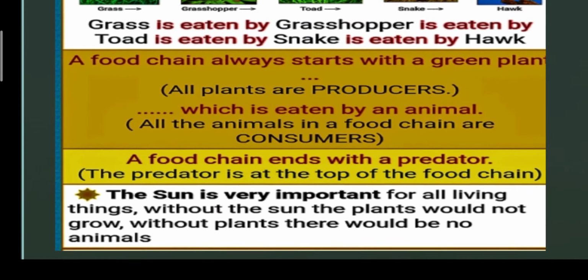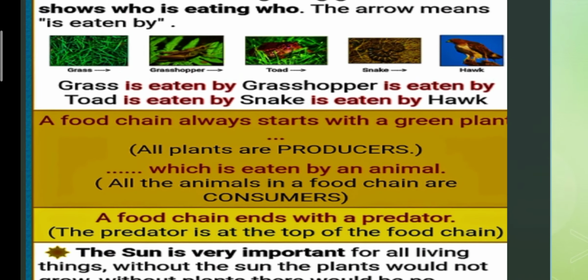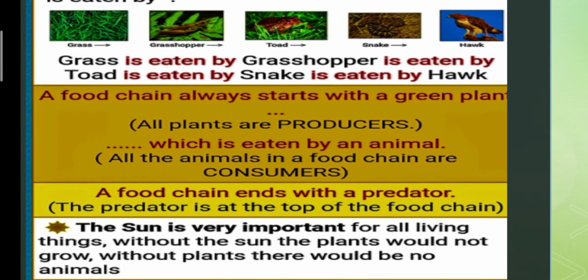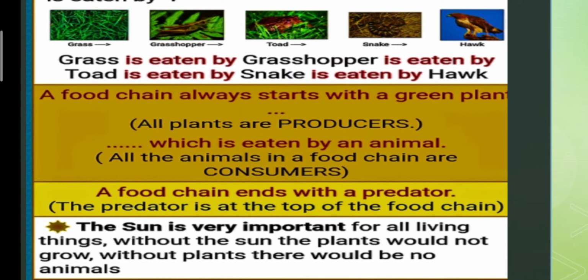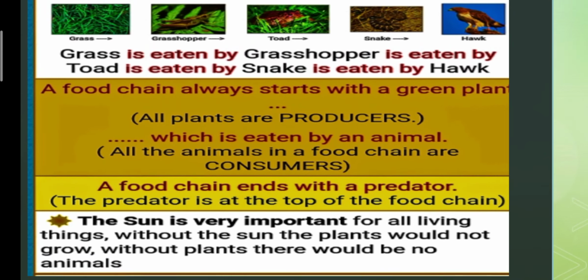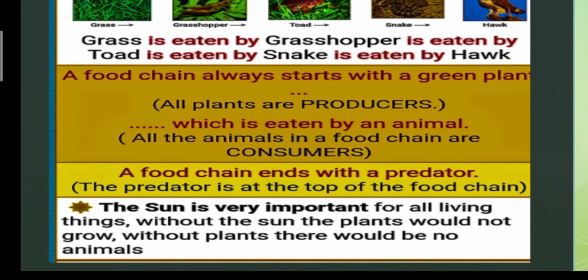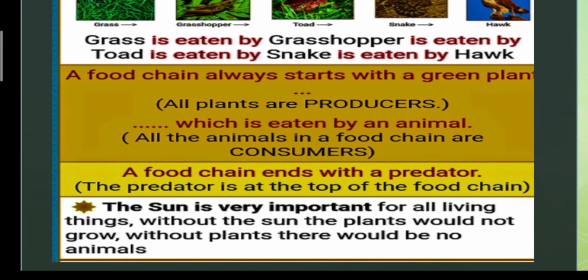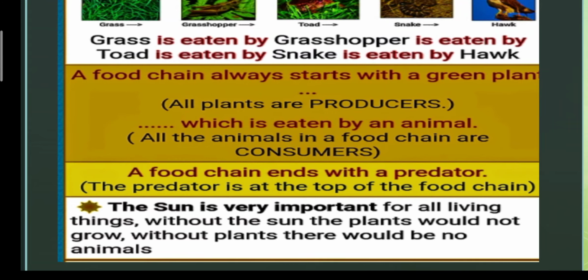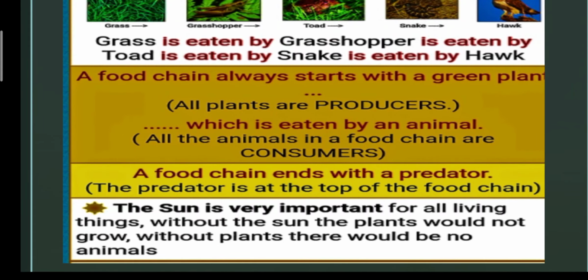A food chain always starts with a green plant. All green plants are producers, which are eaten by an animal. All the animals in a food chain are consumers. A food chain ends with a predator. The predator is at the top of the food chain.